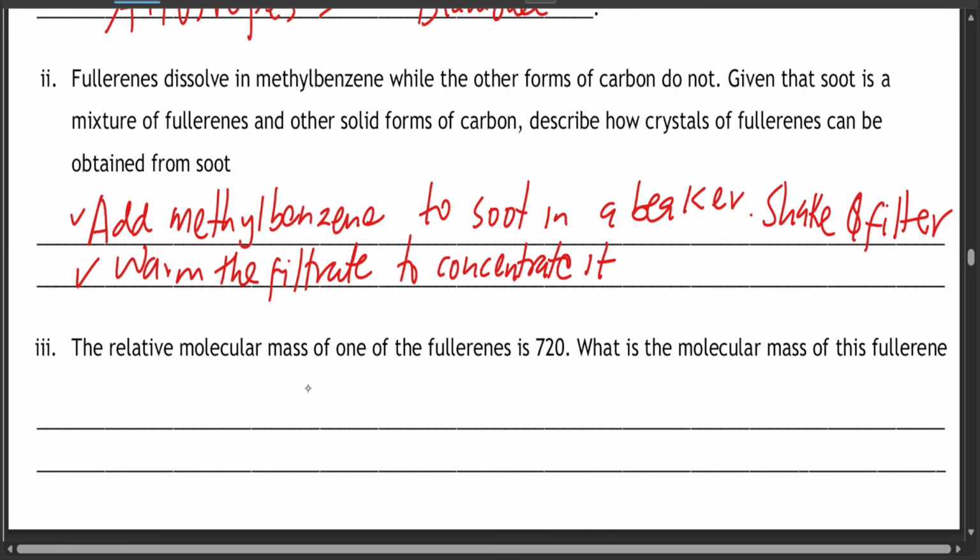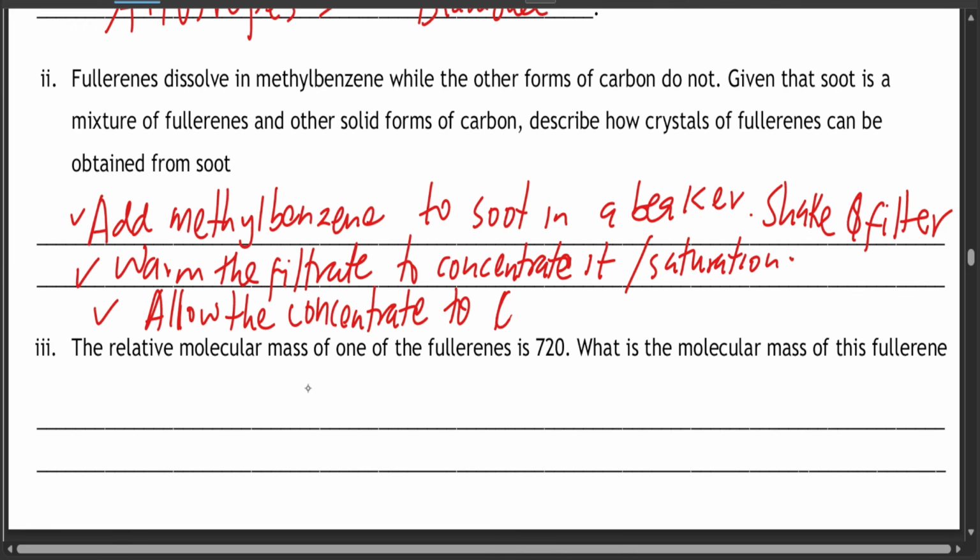And then after doing that, allow the concentrate, the saturated solution, to cool for crystals to form.